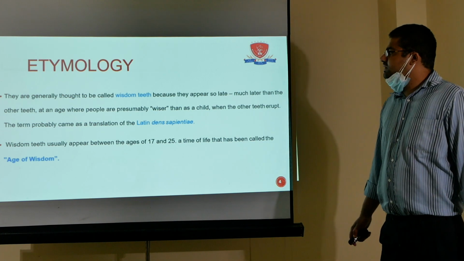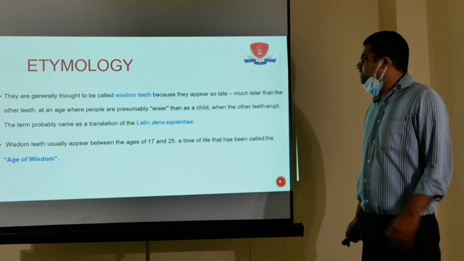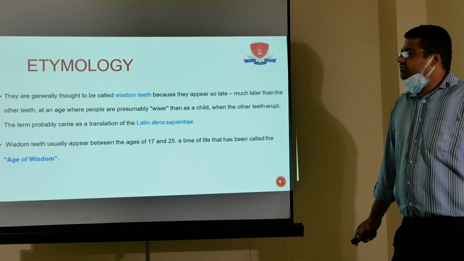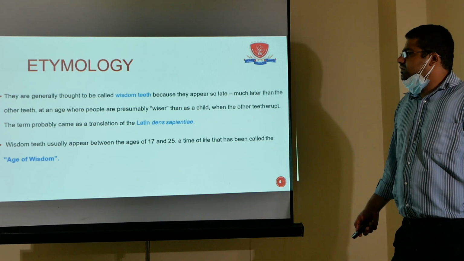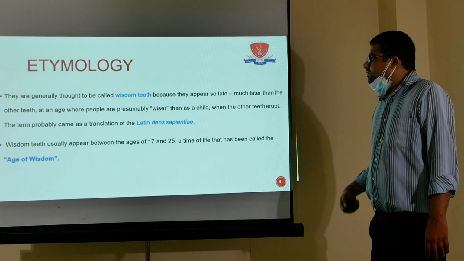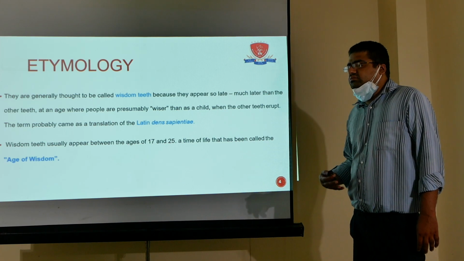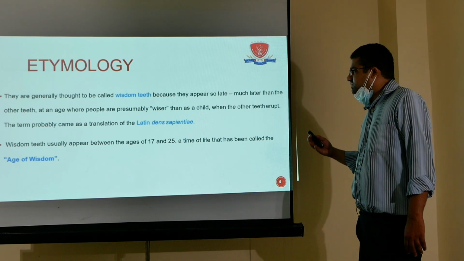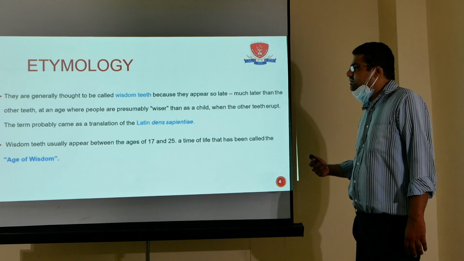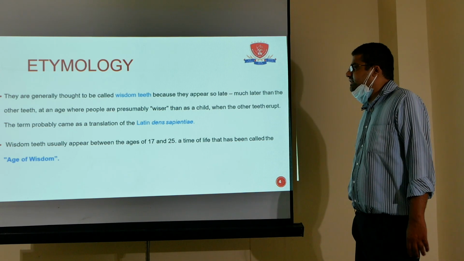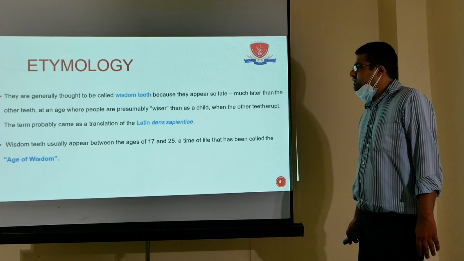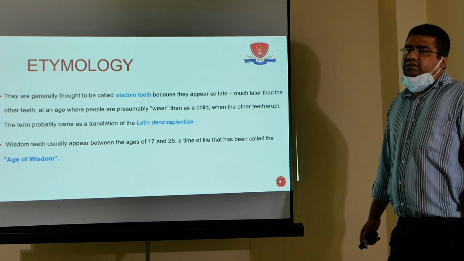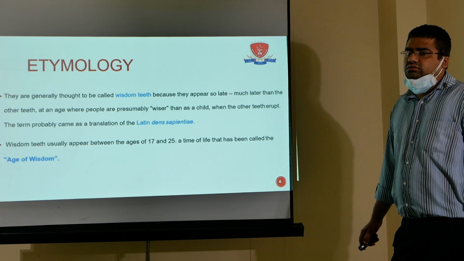Etymology: they are generally thought to be called wisdom teeth because they appear so late, much later than the other teeth. When that age comes, people may think that it comes when a child becomes wiser. In Latin it is translated as dens sapientiae, and it comes between the age of 17 to 25 years, and this age is called the age of wisdom.